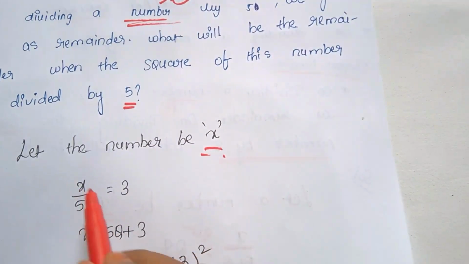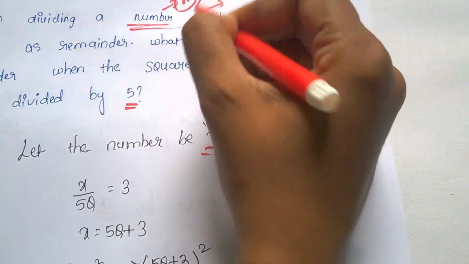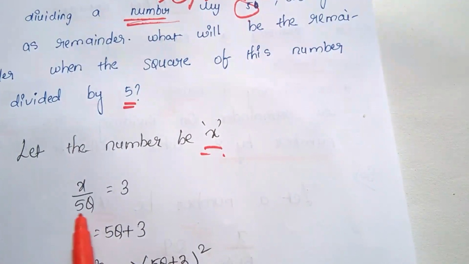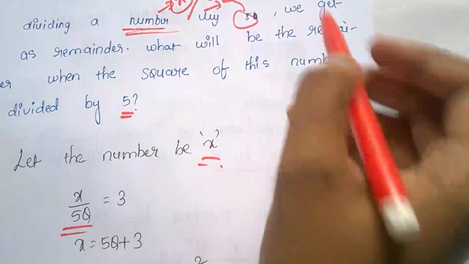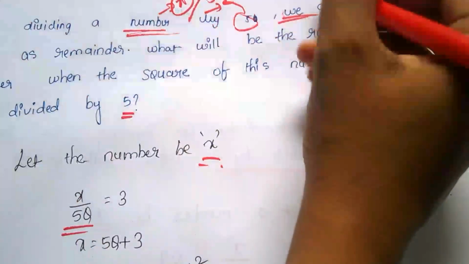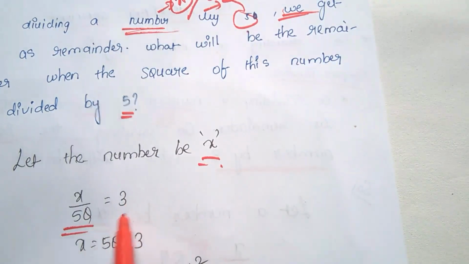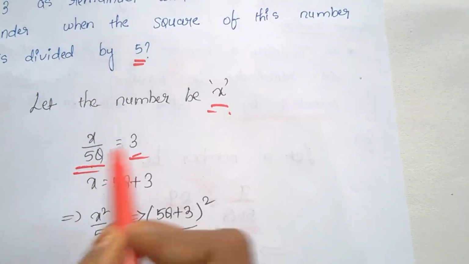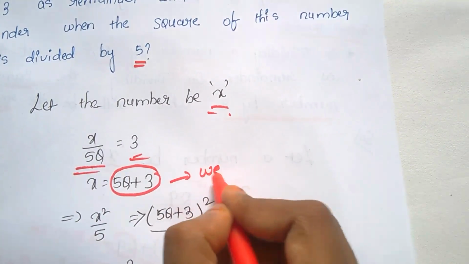Fine. Next, x is divided by 5, so 5 is the quotient. x divided by 5 quotient, and we get, which means equals to, 3. So x divided by 5 quotient equals 3, therefore x equals 5 quotient plus 3.